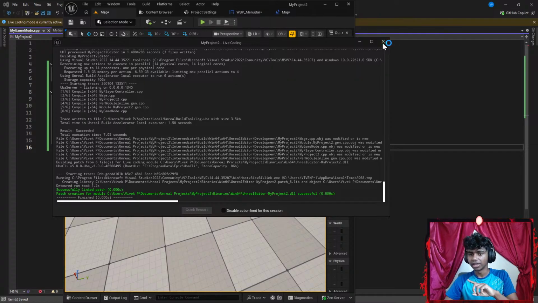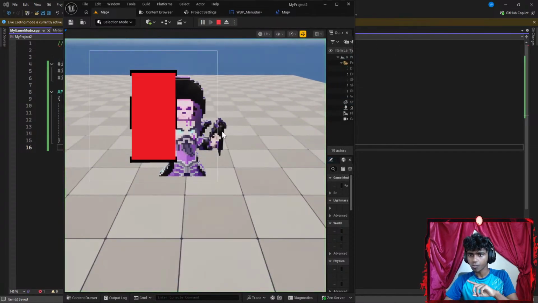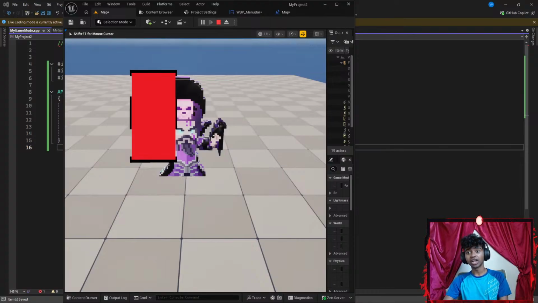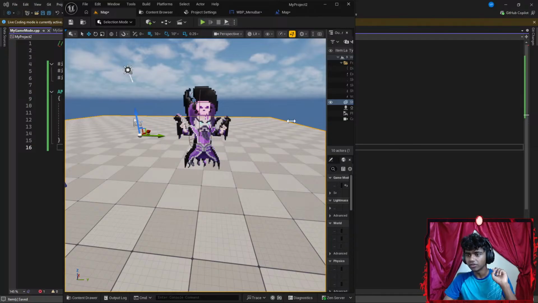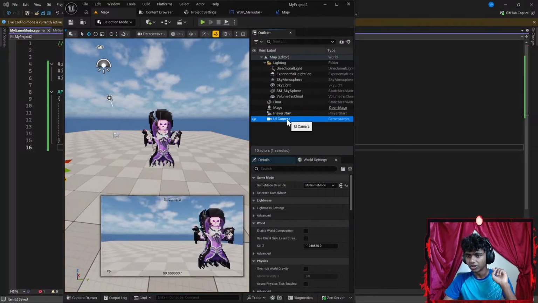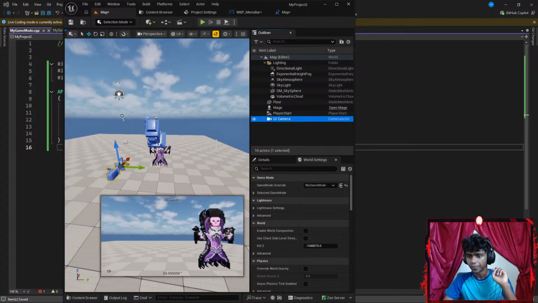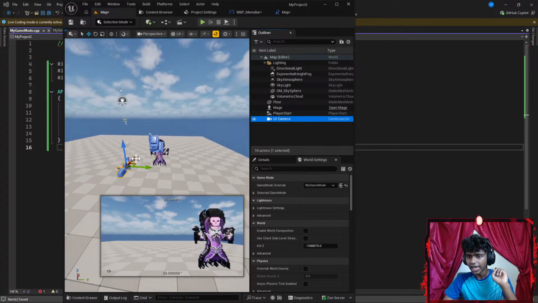Okay, let's go ahead and exit that. Let's run the code. Okay, I cannot actually move. This is good, but I think that I'm not looking from my UI actor's POV just yet. Or am I? Okay, I think I actually am.